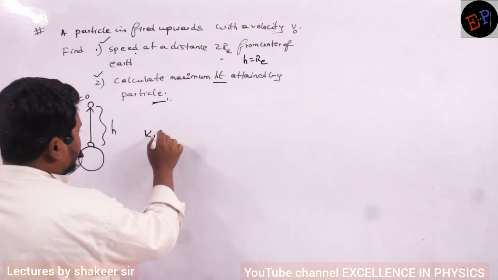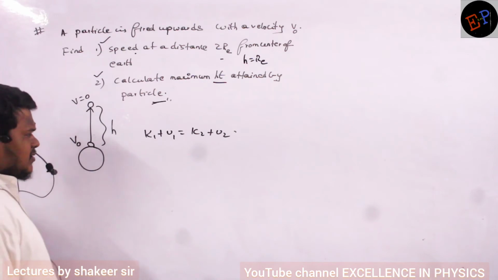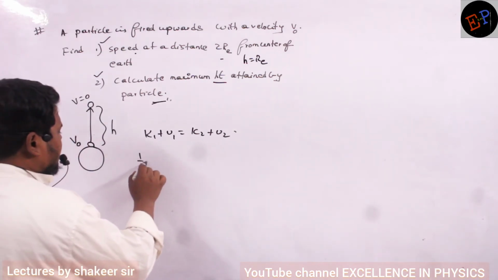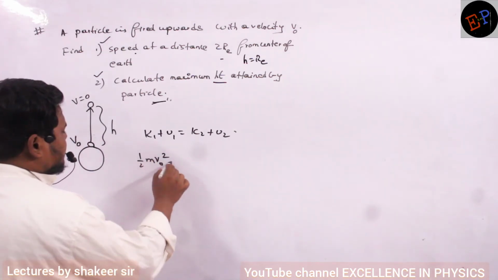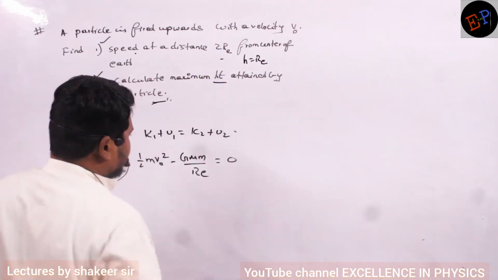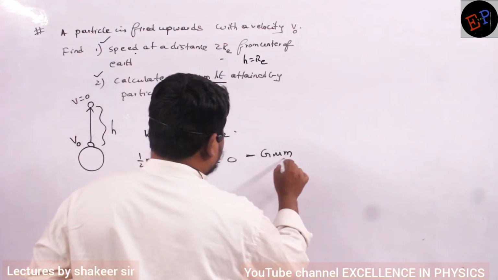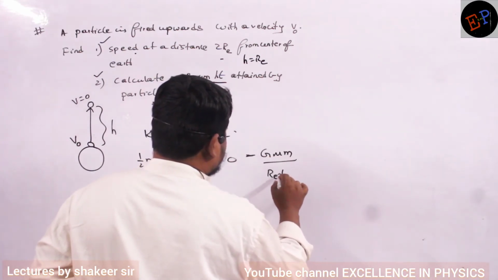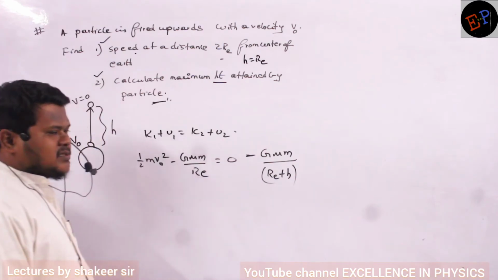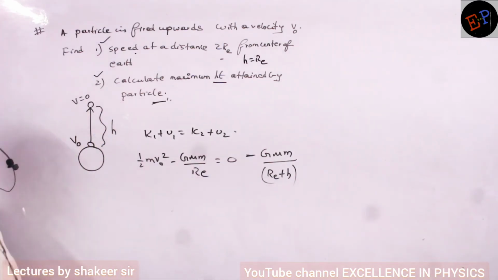So I will write K1 plus U1 is equal to K2 plus U2, the law of conservation of mechanical energy. Initial kinetic energy is half m v0 square. Initial potential energy is minus GMm divided by Re. Final kinetic energy is 0. Final potential energy is minus GMm divided by Re plus h, because h is the value which I have to calculate. This height I have to calculate, at which its velocity has become 0.